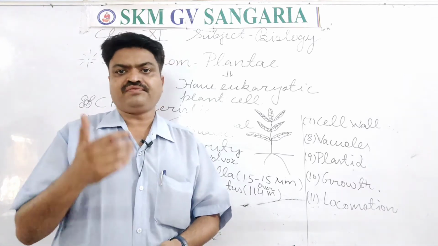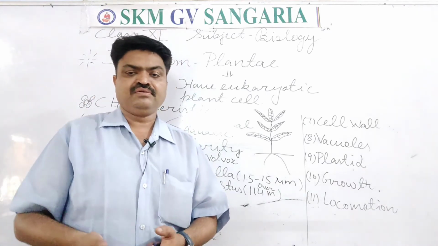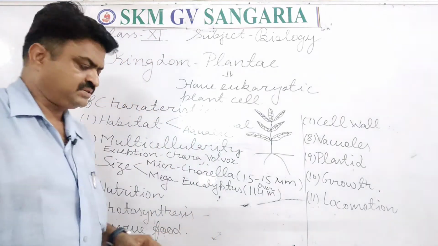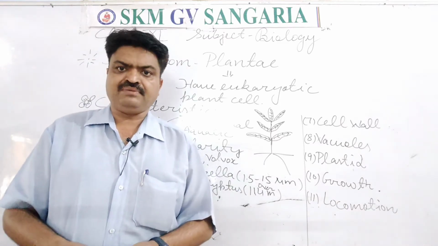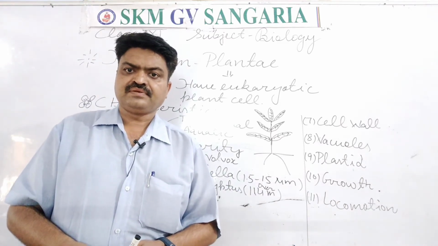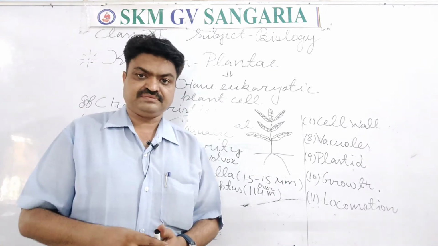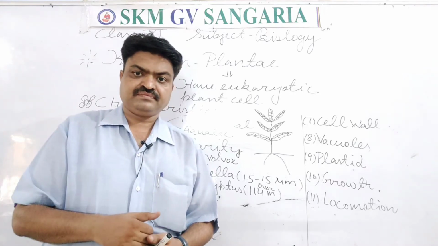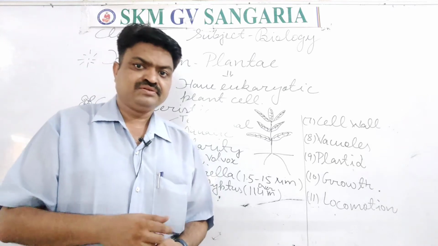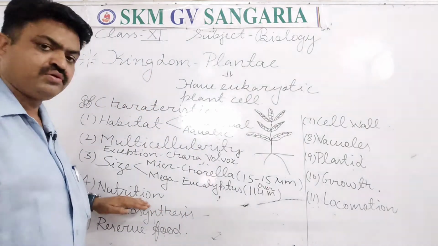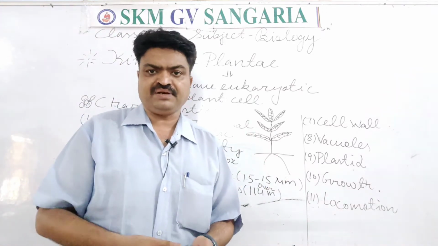But some plants have the heterotrophic mode of nutrition. Can you tell me the name of those? Yes, it is the Venus flytrap, or the insectivorous plants. They take insects to get nutrition, students. So most of them have the autotrophic mode of nutrition. Only there is one exception, the insectivorous plant.